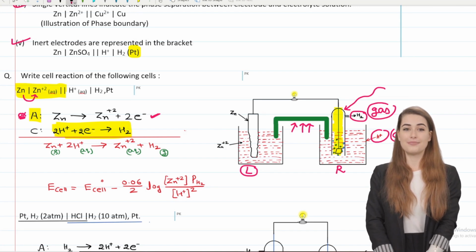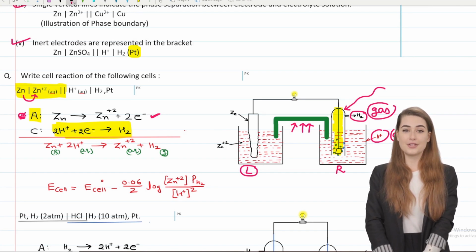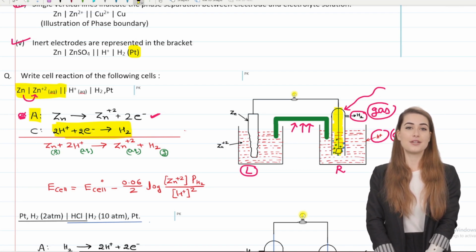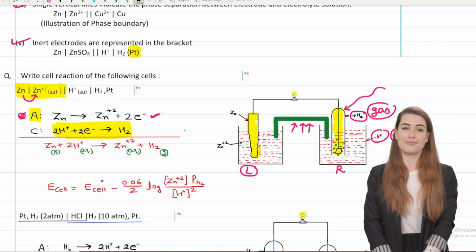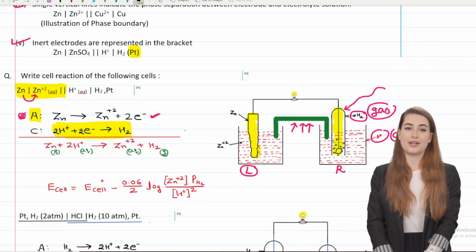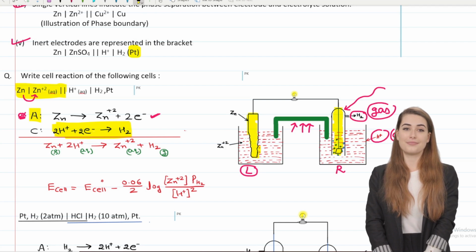In the anode, the metal itself is working as an electrode and is also completing the circuit. Here, zinc has completed the circuit and zinc itself has reacted, so we do not use Pt wire here. Pt wire is used only when a particular half cell has no solid available, then we use Pt as a surface provider.